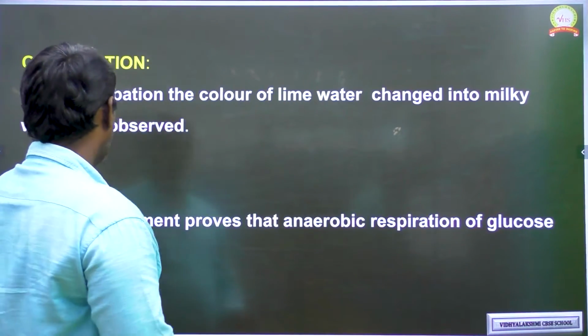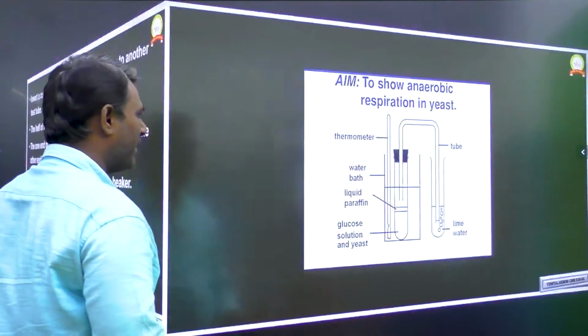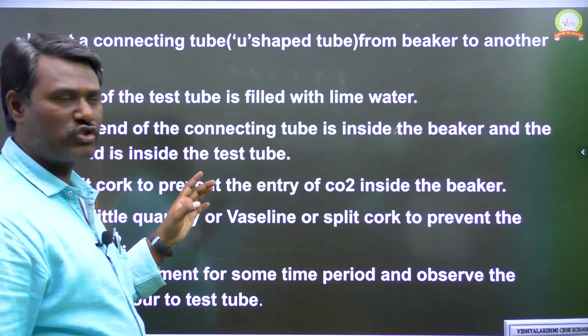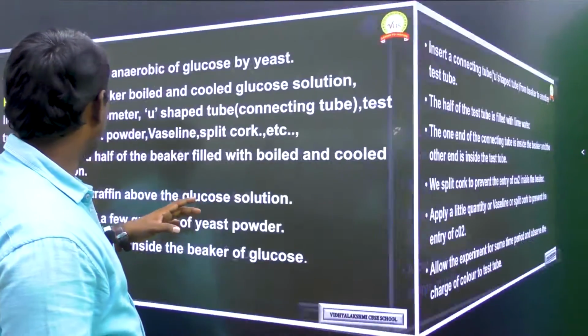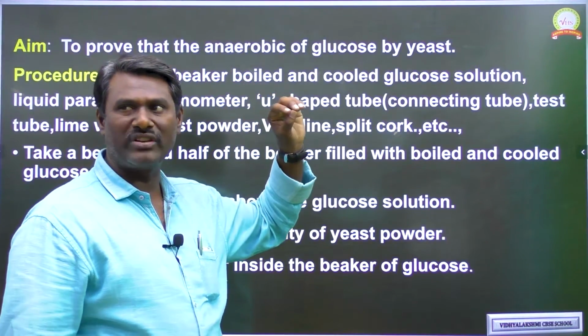Okay. So the aim here is, this is the activity. I think you know the concept. You understood the concept of anaerobic respiration of glucose by the yeast. So the aim is to prove that anaerobic respiration of glucose is done by the yeast.